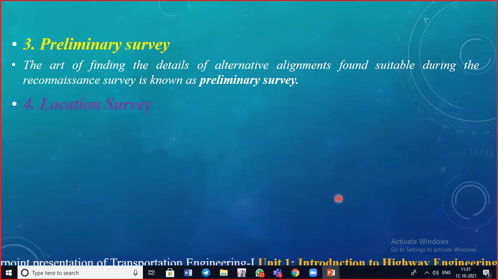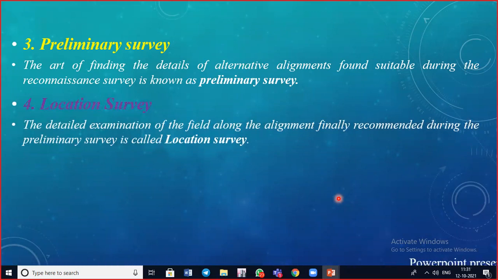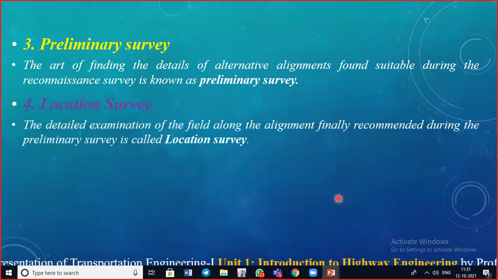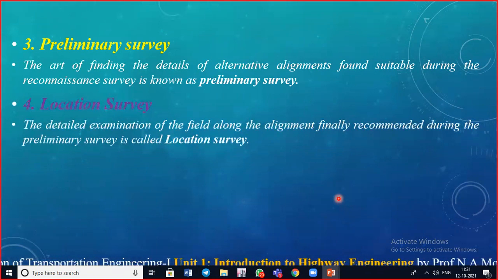Next one is the location survey. The location survey is done when the final alignment is decided, and correspondingly we can locate that particular alignment from the reference points.